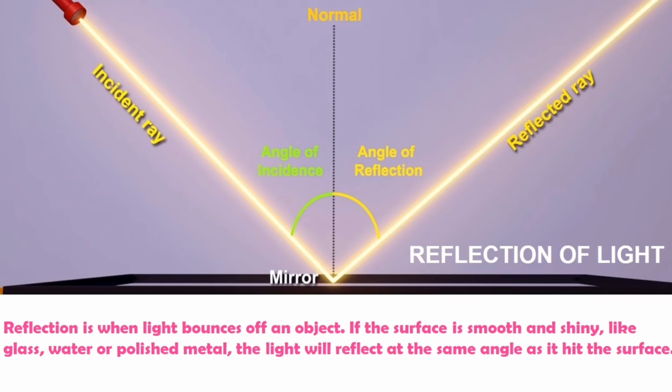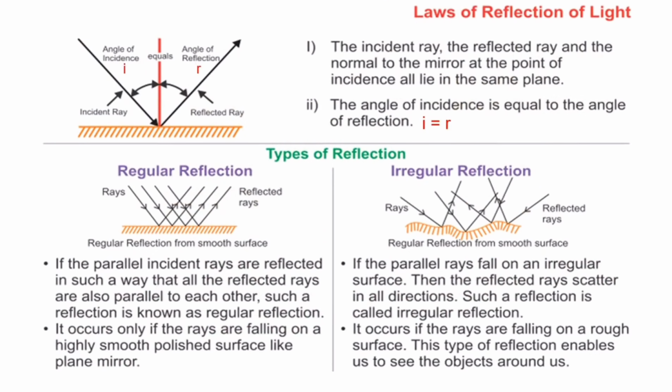The next one is laws of reflection. There are two laws of reflection. The first one: the incident ray, the reflected ray and the normal all lie in the same plane. The second law: the angle of incidence is always equal to the angle of reflection. There are two types of reflection. The first one is regular reflection. The next one is irregular reflection, or diffused reflection.